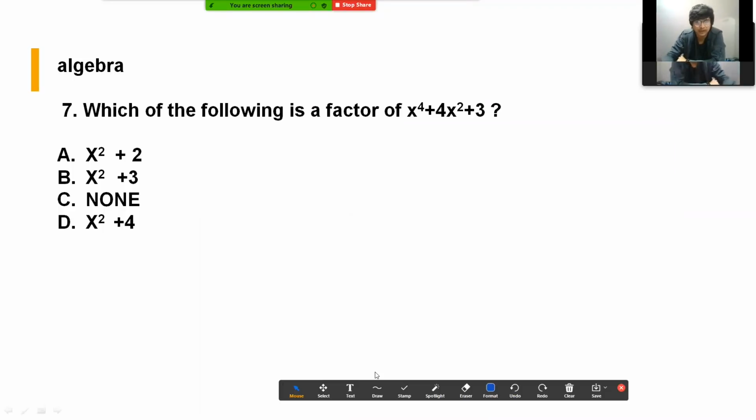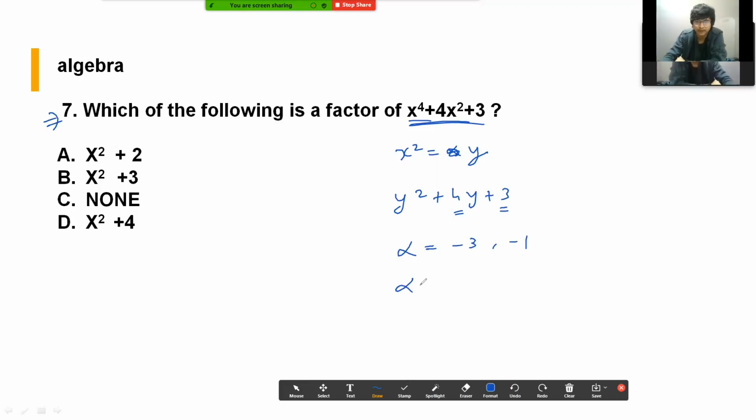This was the question. In the first round, I skipped this question because it was a 4th degree quadratic. So I solved it in the second round. It is asking which of the following is a factor of x raised to the power 4 plus 4x square plus 3. So treat it as, take x square as alpha, or let's say y. So this equation becomes y square plus 4y plus 3. And its roots will be what? Product should be 3 and sum should be 4.